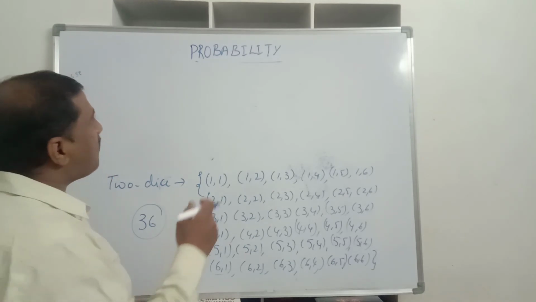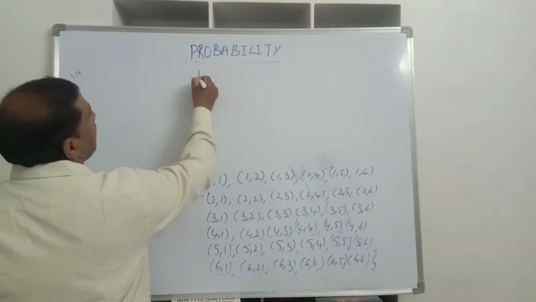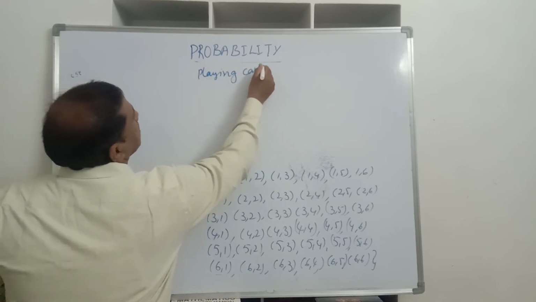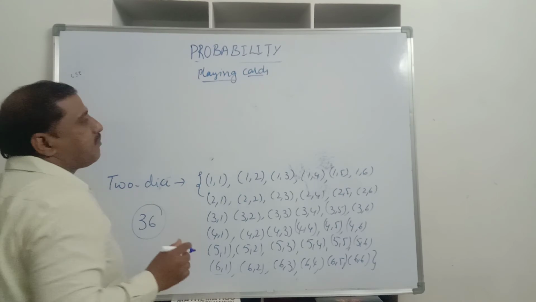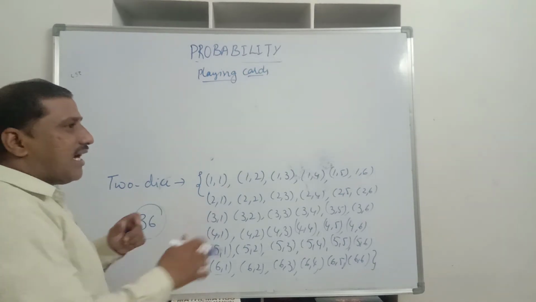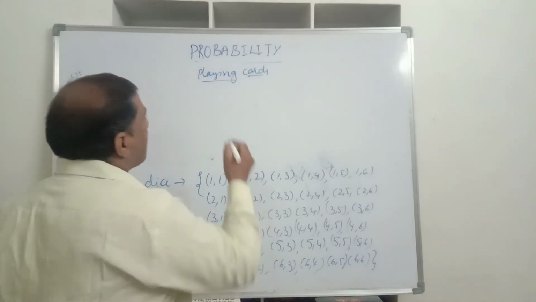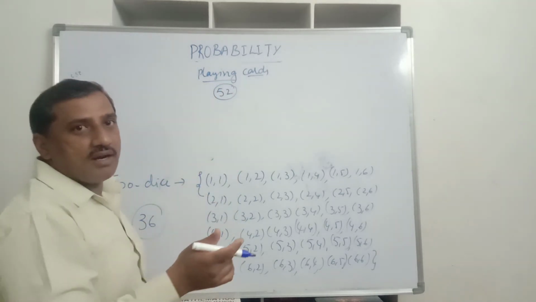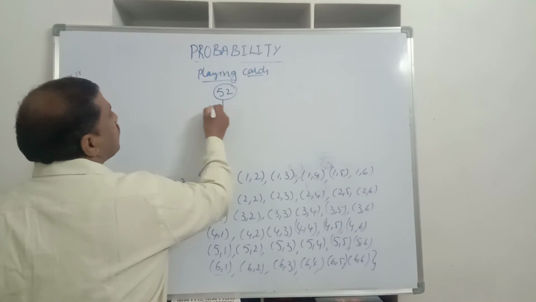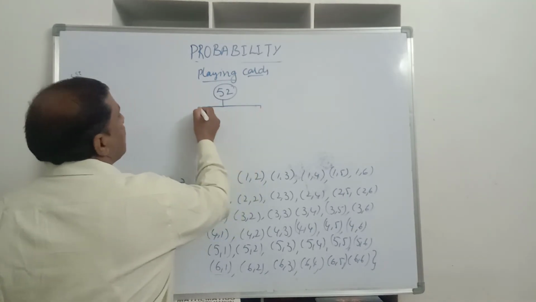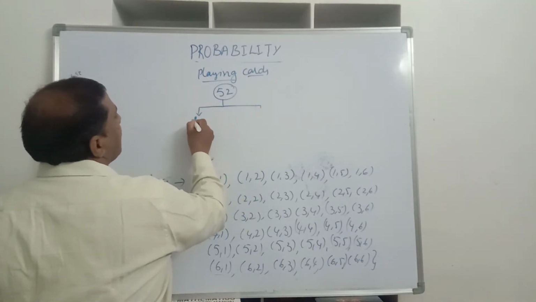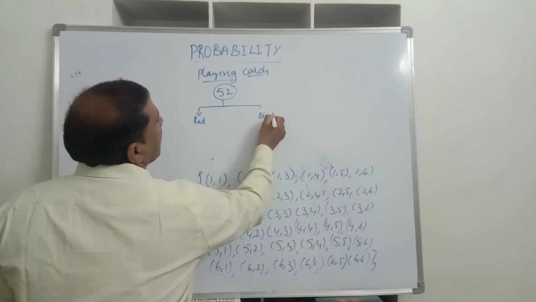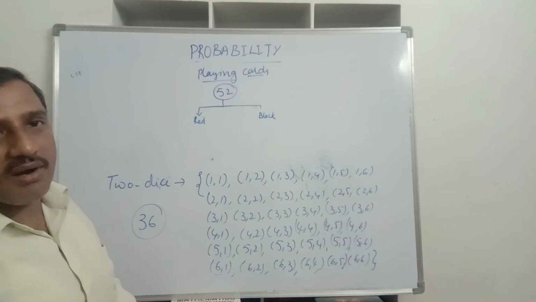Now we will discuss the playing cards. We will discuss what the possible and favorable outcomes are for playing cards. A deck of cards contains 52 cards. Total cards are how many? 52 cards. In this we have two colored cards. The first color is red. The other one is black. Black color cards and red color cards, equal number of cards are there.